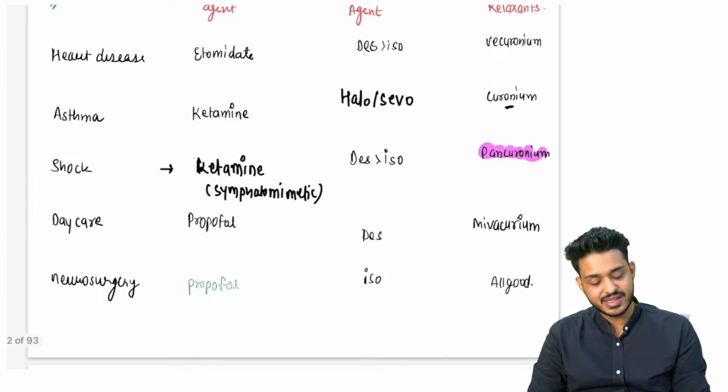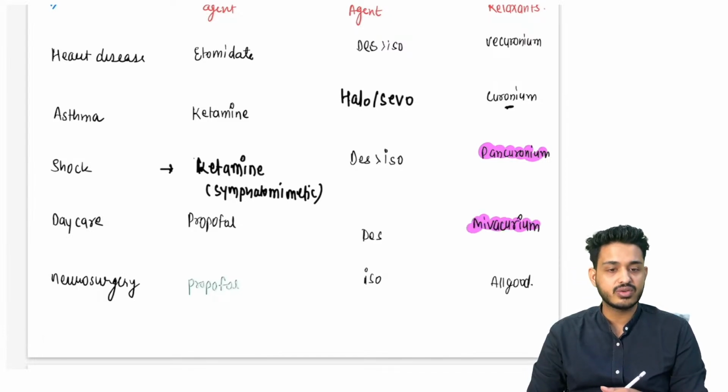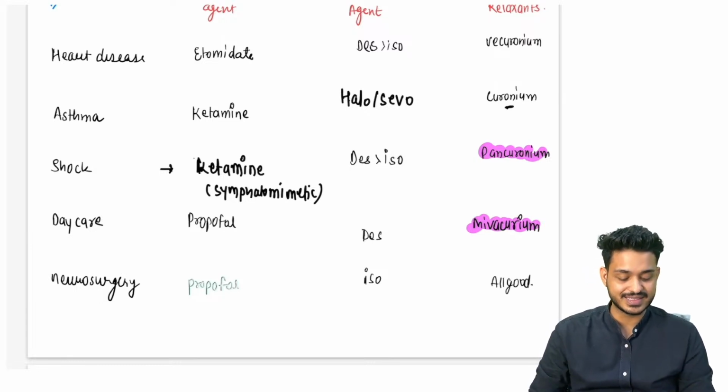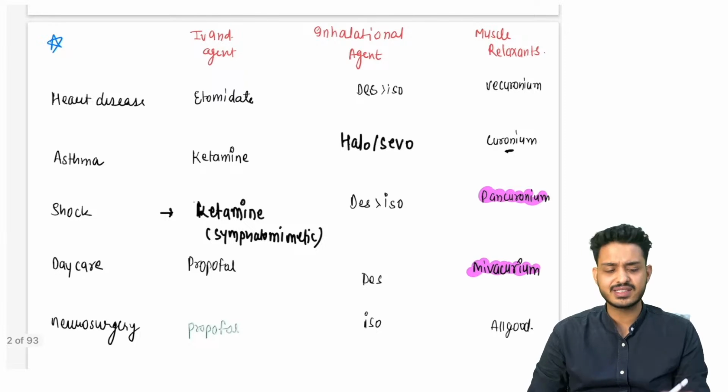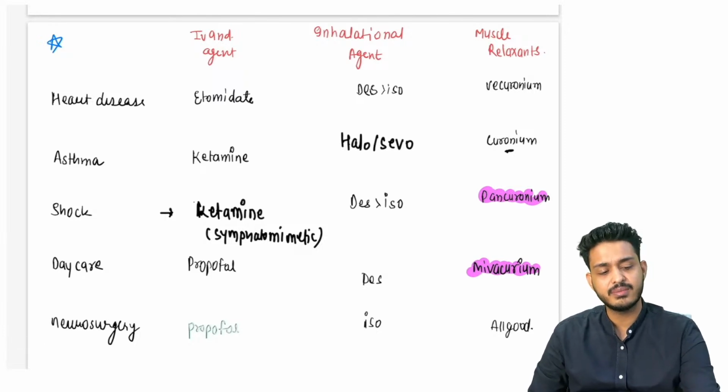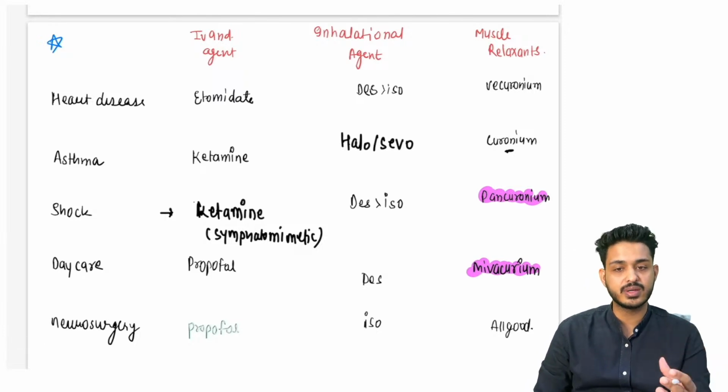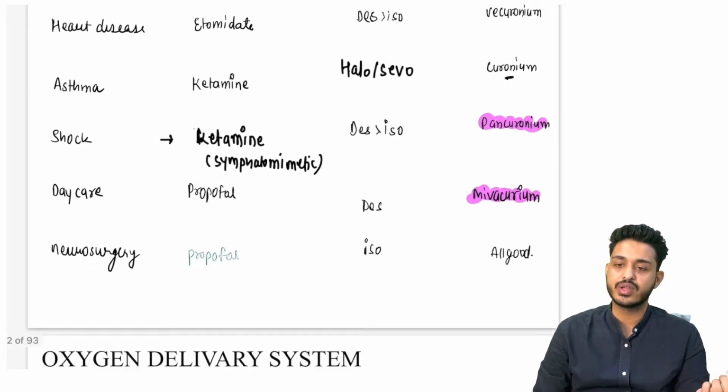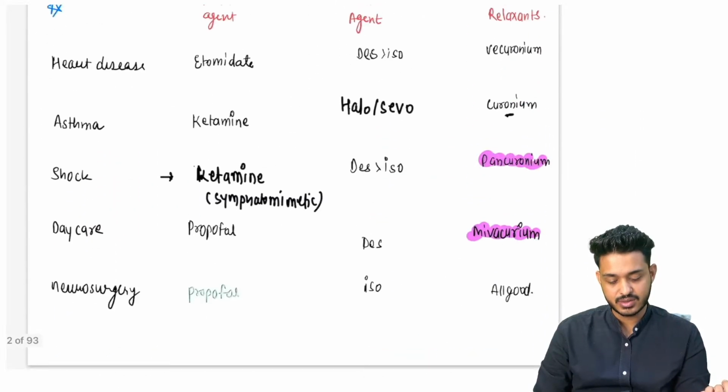Day care surgery, that is going to be shortest acting, that is going to be your mivacurium. And neurosurgery, all of them are going to be good. Neurosurgery में as such कोई लेना देना किसी का नहीं है. So muscle relaxant we can use, typically we can use all of them, but generally we are going for the curonium groups. Right? So these are certain questions.